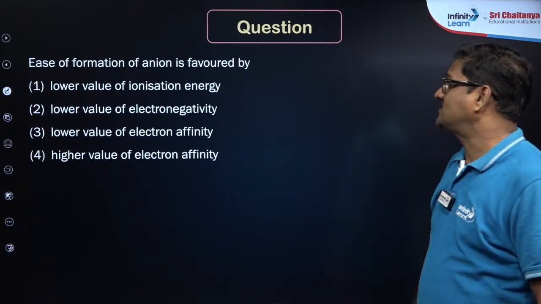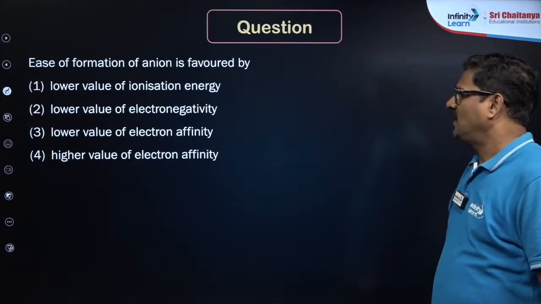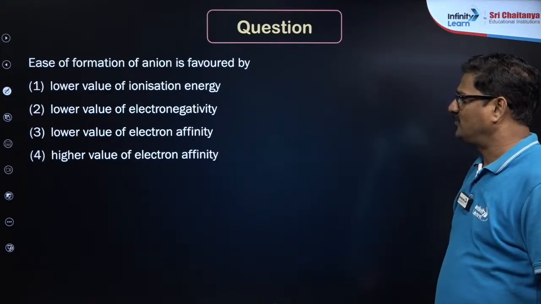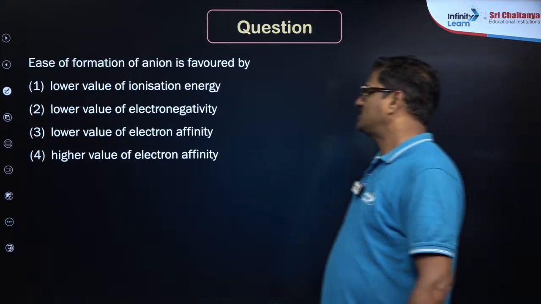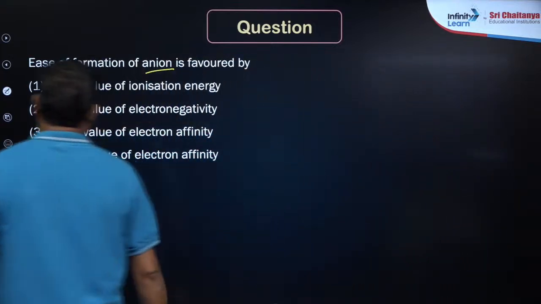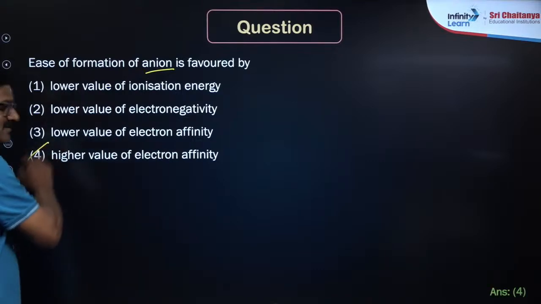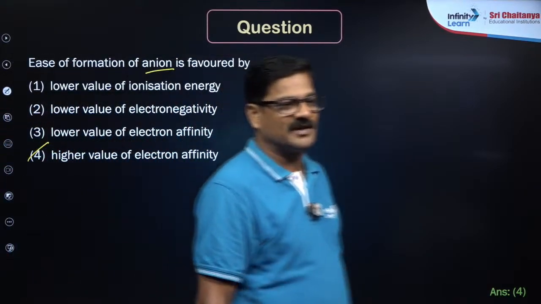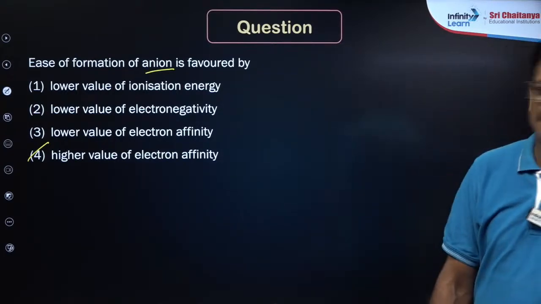Ease of formation of anion is favored by. Who is going to give the answer here? Low value of ionization energy, low value of electronegativity, low value of electron affinity, or high value of electron affinity. So ease of formation of anion, high value of electron affinity is the answer. Yes, Aditi, you said is correct.